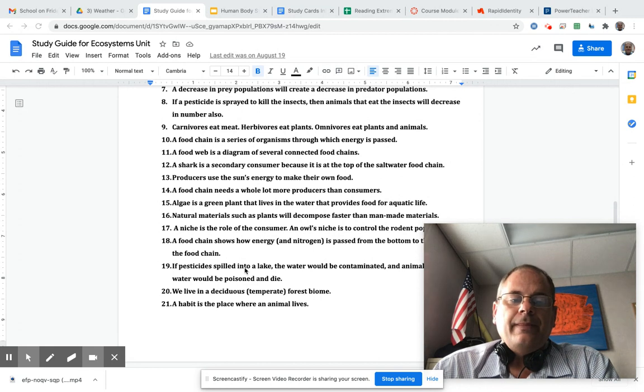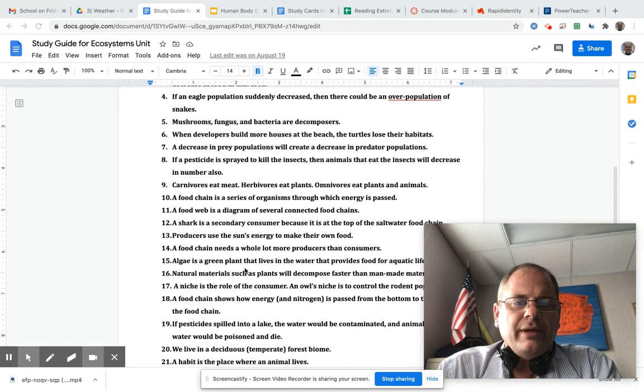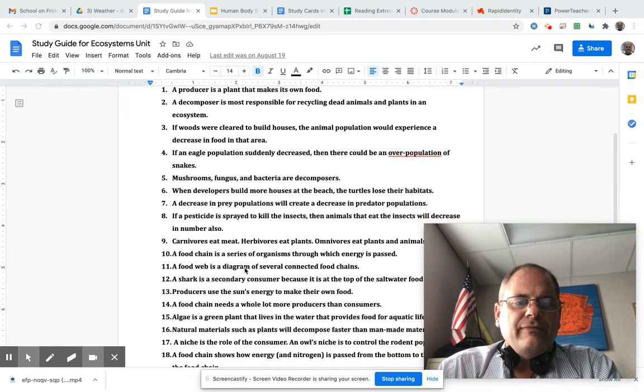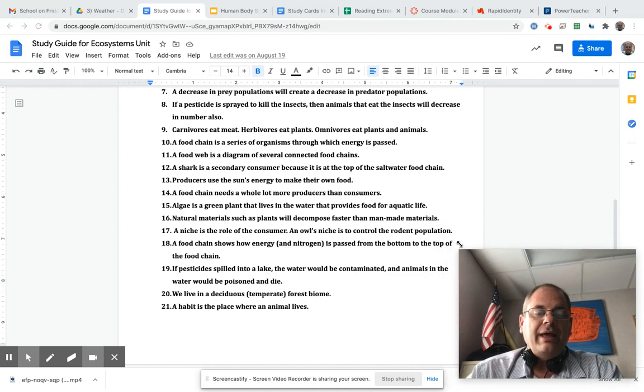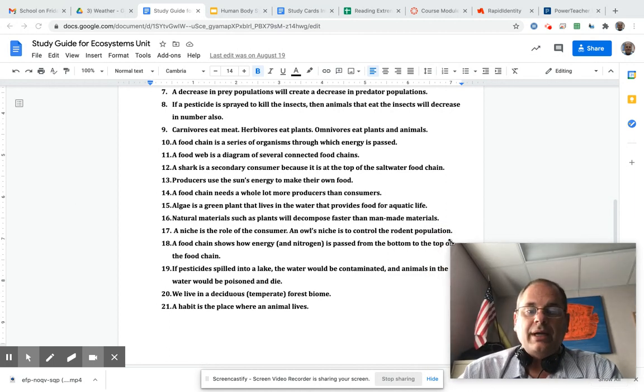Number 18. A food chain shows how energy and nitrogen is passed from the bottom of the food chain to the top of the food chain. That all reminds me of something else we read earlier about the food chain. Yes, number 10 and number 18 are the same. If a pesticide, which means it's going to kill bugs, is spilled into a lake, the water would be contaminated and the animals in the water would be poisoned and die.